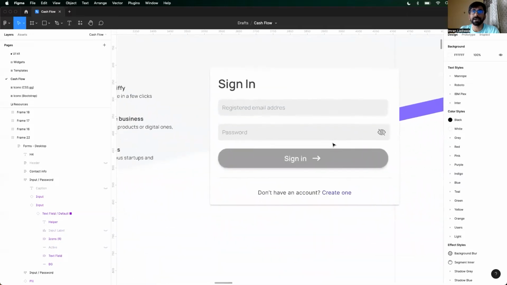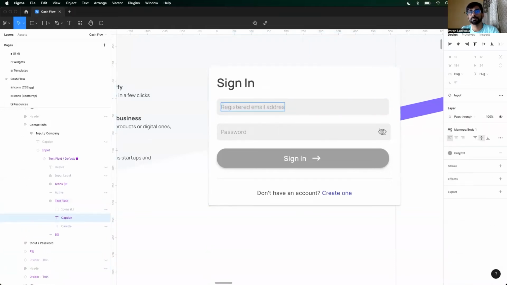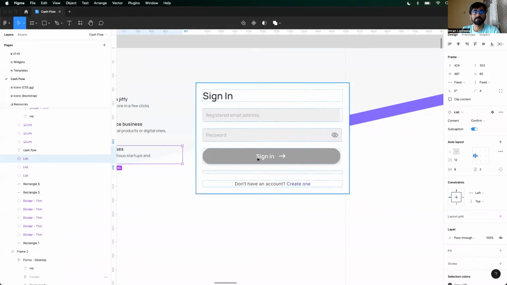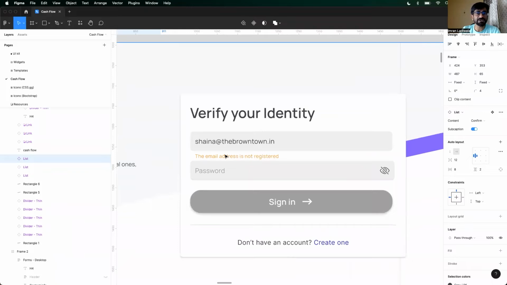Let's say your account has been created. So, registered email address, and sorry, that's a typo. Registered email address, and you enter a password over here. Your sign in button is currently disabled. The moment you enter your email address, it first checks over here whether this email is registered. If it is not registered, it will tell you right over here that this email address is not registered.